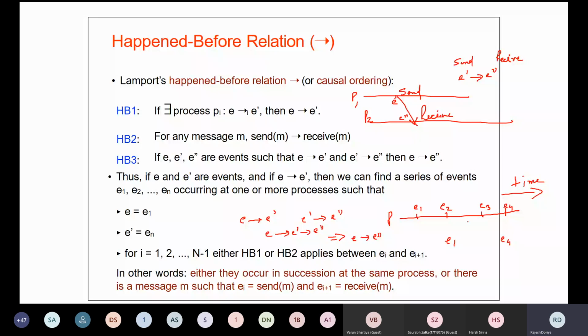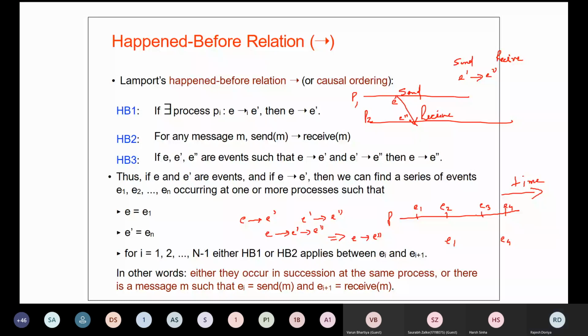Since this is the direction of time, event E1 has been observed initially, thereafter E2, thereafter E3, and E4, and that is why they have been annotated like this.